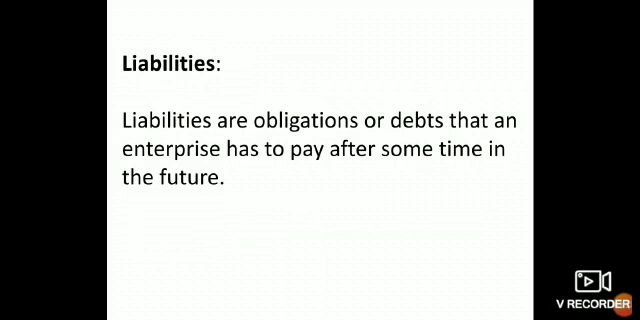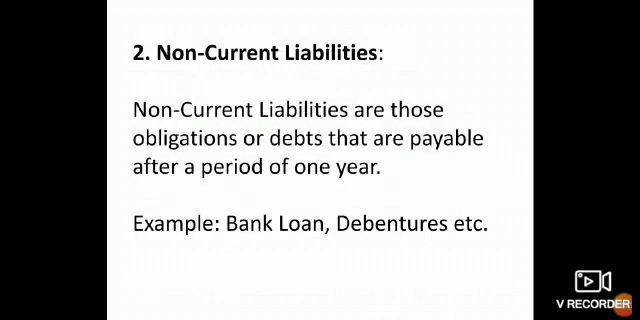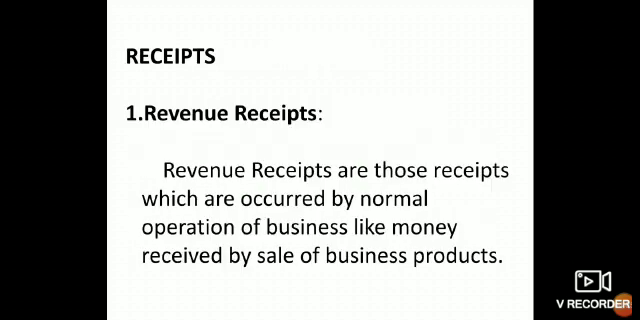Liabilities are obligations or debts that an enterprise has to pay at some time in the future. Liabilities can be classified as current liabilities and non-current liabilities. Current liabilities are obligations or debts that are payable within a period of 1 year. Example, creditors, bills payable, etc. Non-current liabilities are those obligations or debts that are payable after a period of 1 year. Example, bank loan, debentures, etc.